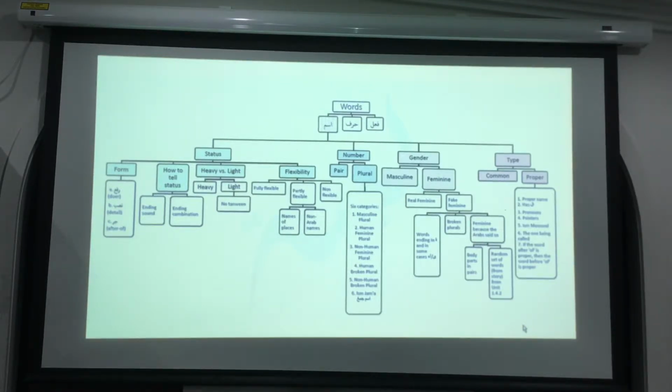So just remember, look at the chart here quickly. Go to the proper section, see the proper name. Al makes something proper. Pronouns are always proper. Okay, and pronouns are proper. Remember one thing: it is the independent pronoun also. Even the attached pronouns are proper. Pronouns mean proper.